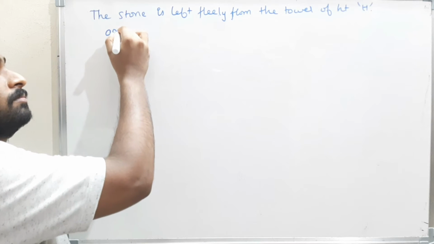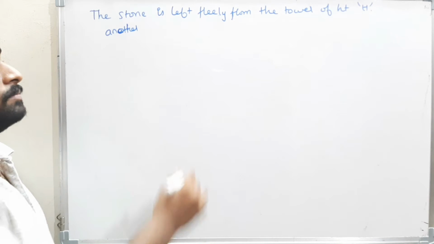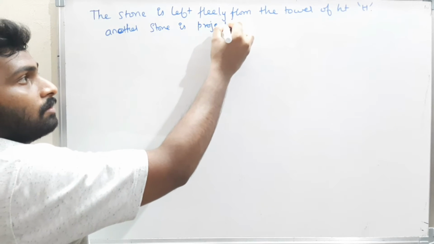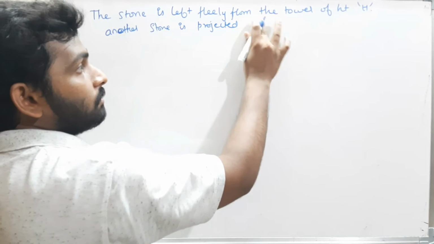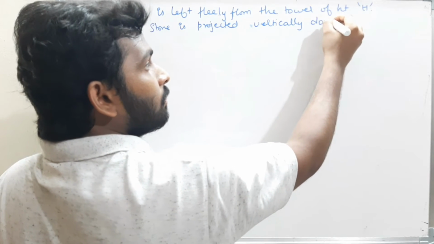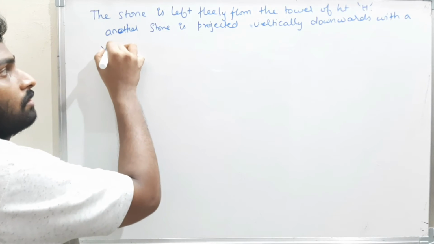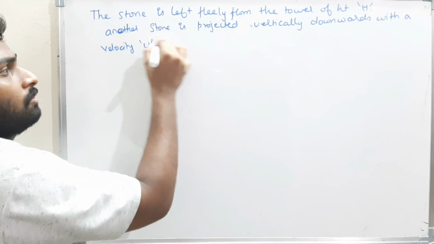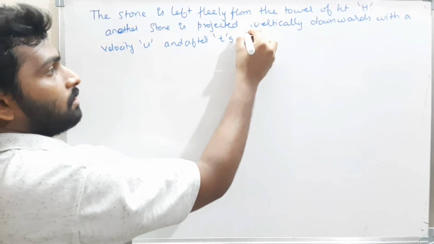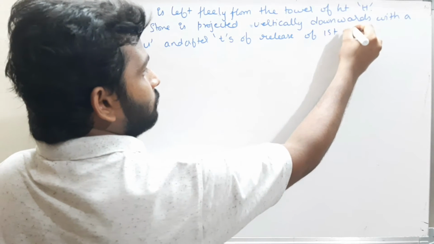Another stone is projected vertically downwards with a velocity u, after t seconds of release of the first stone.